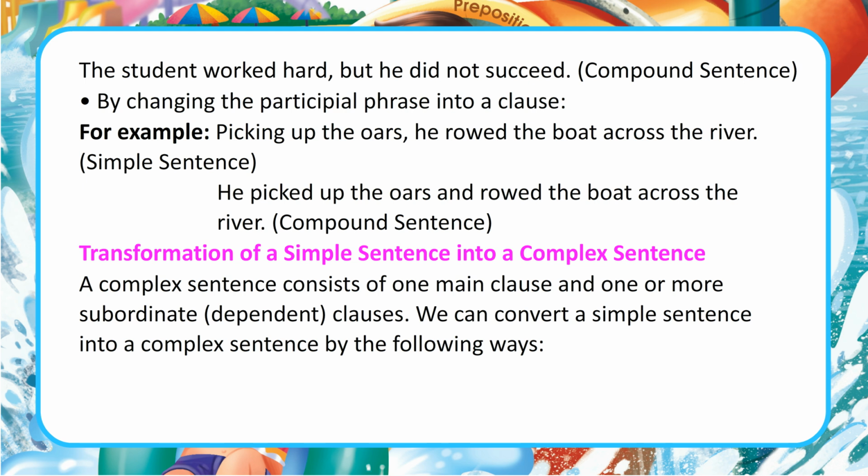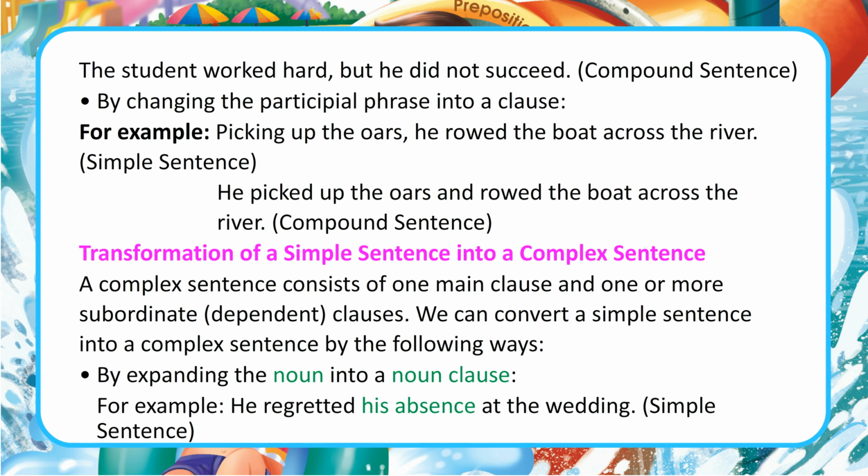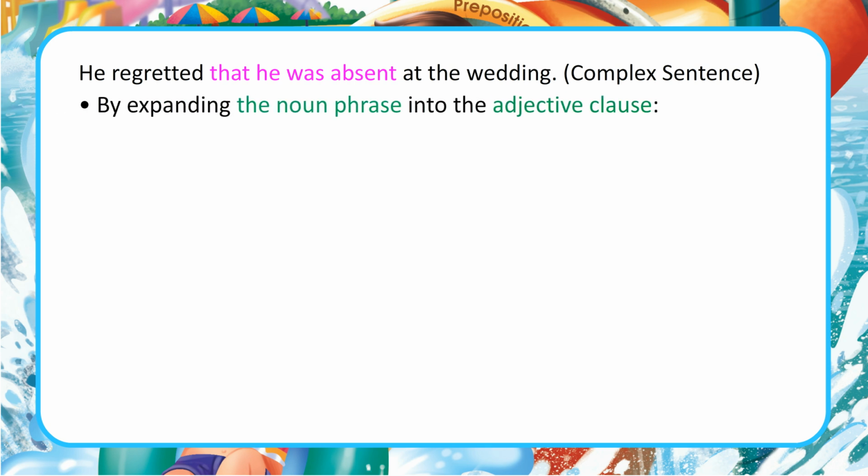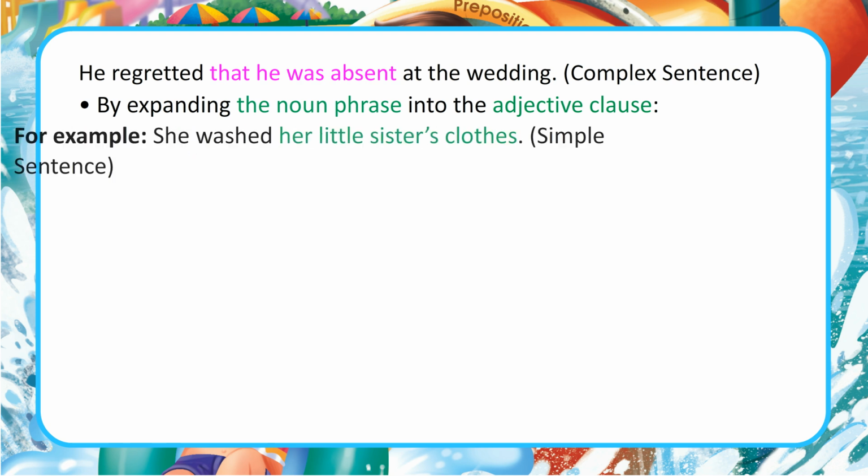We can convert a simple sentence into a complex sentence in the following ways. By expanding the noun into a noun clause. For example, simple sentence: He regretted his absence at the wedding. Complex sentence: He regretted that he was absent at the wedding.